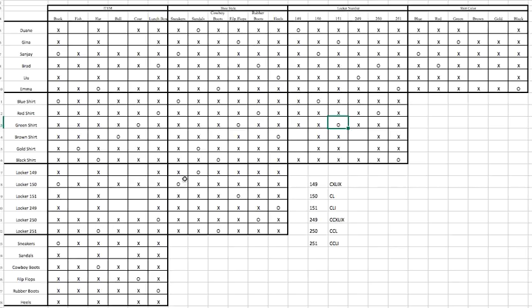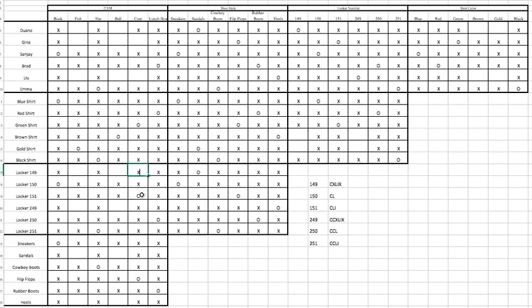And do we know what shoes Gina's wearing yet? So Gina is wearing flip-flops, and she has the coat from down here. And we know that Gina is locker 151, so we can put an O there. And add an X here.